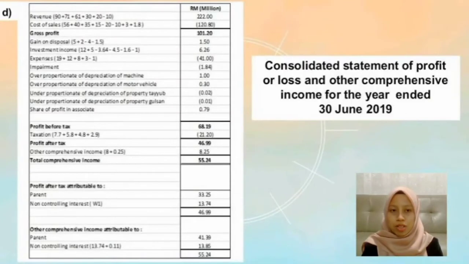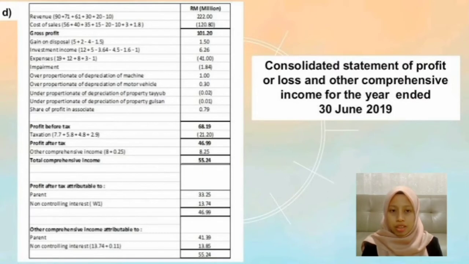In consolidated statement of profit or loss and other comprehensive income, all similar items such as sales, income, and expenses will be combined, even though the subsidiary is not 100% owned by the holding company. All intra-group transactions are cancelled, and only transactions with parties outside the group will be disclosed. The result of operation of the subsidiary during the year will be consolidated from the date it becomes a subsidiary. Since the acquisition of subsidiary was made in the previous year and earlier than the reporting date, the profit of the subsidiaries that form part of current year profit of the group will be taken without apportioning the profit earned.